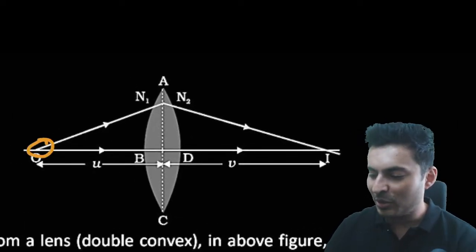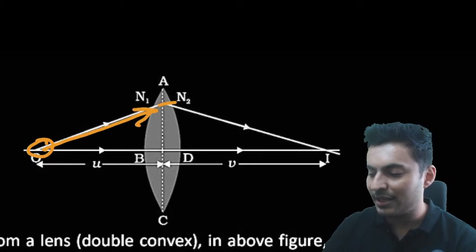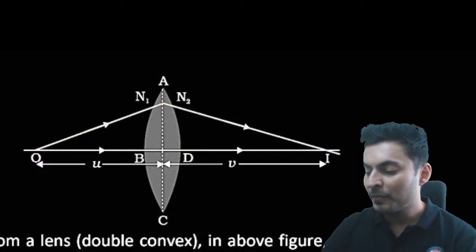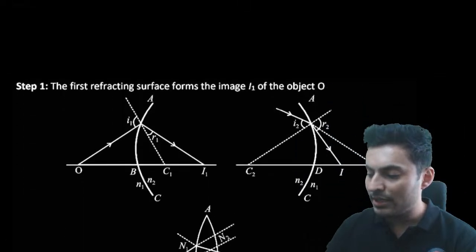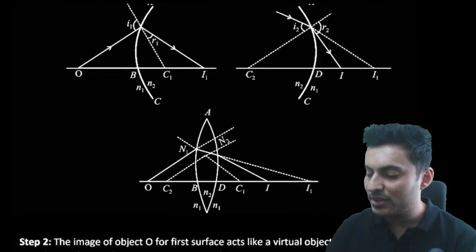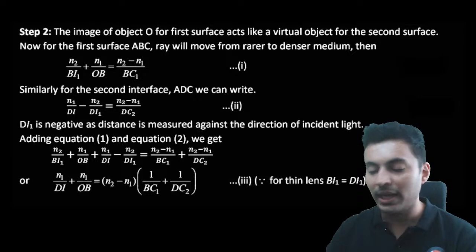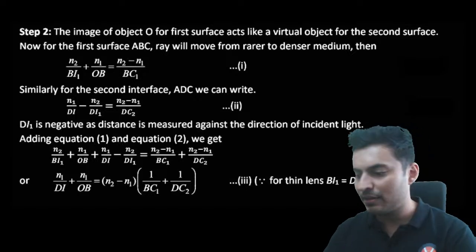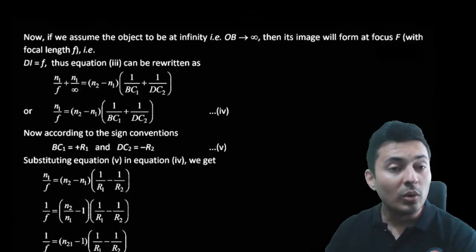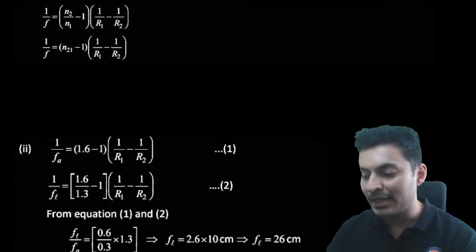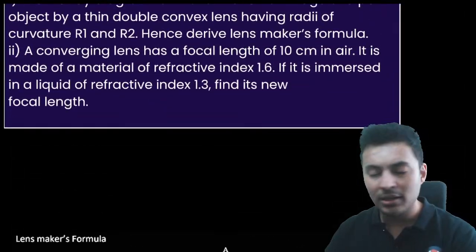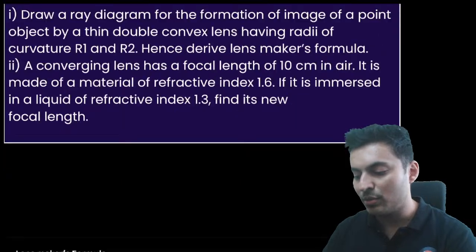From the object, the rays are incident on the first surface. They get refracted to the second surface and then again get refracted, and that's where the final image is formed. Now, when you want to derive the lens maker formula, the derivation is present over here. You have to use the curved surface refraction formula 2 times to derive it, and then finally, after all the math, you get the answer. If you love derivations, fine, you can go through it. But if you don't understand it, it's okay, put it in optional and go to the other question. That's what I would say.